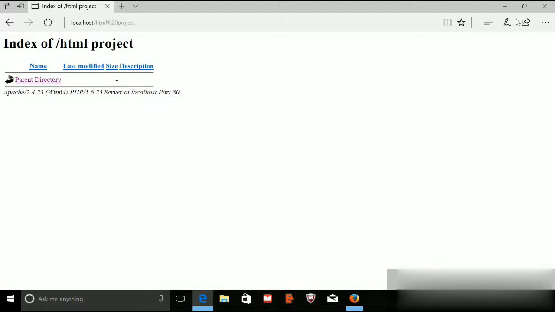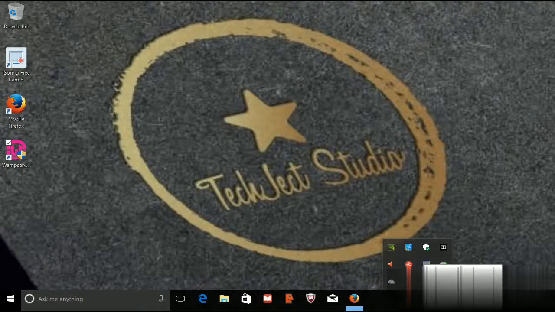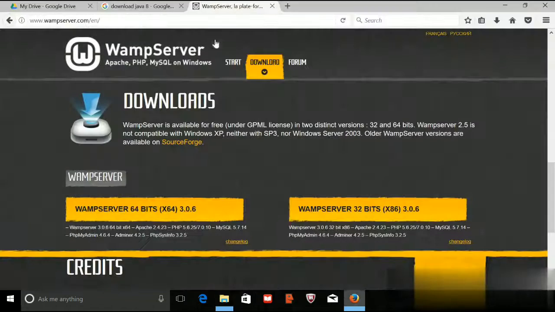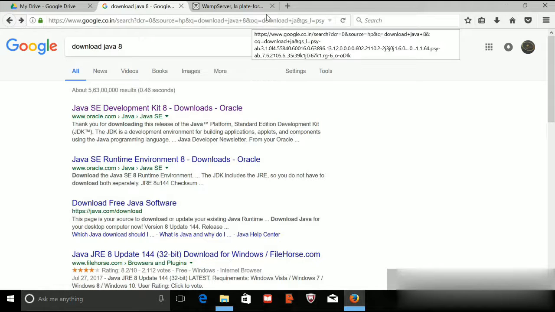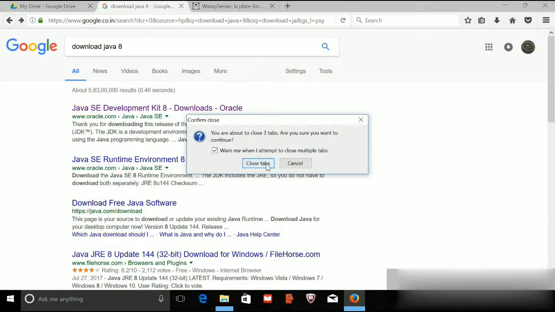So this is how you can download and install a Wamp server. Sometimes if it gives an error or if the Wamp server doesn't turn up green, what you have to do is just go to the Microsoft site and download Microsoft Visual 2015, and also download Java Development Kit 8, and install both those dependencies and your Wamp server should start up.